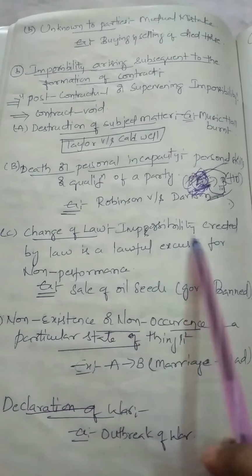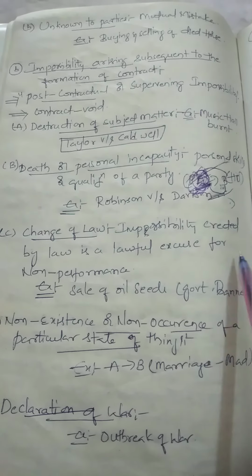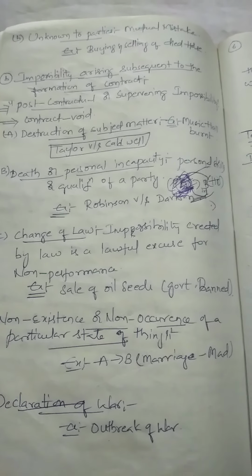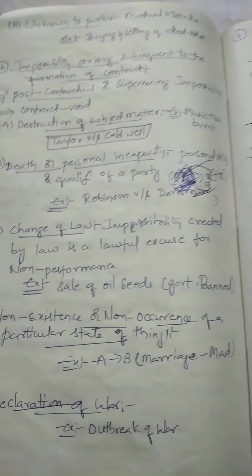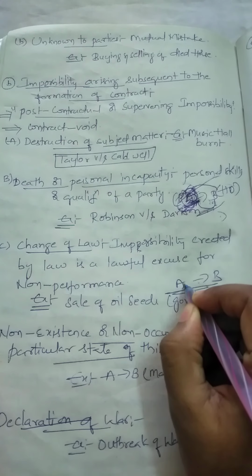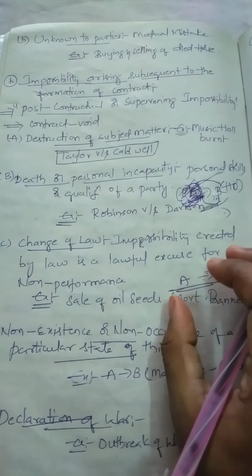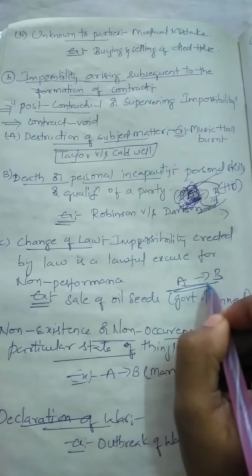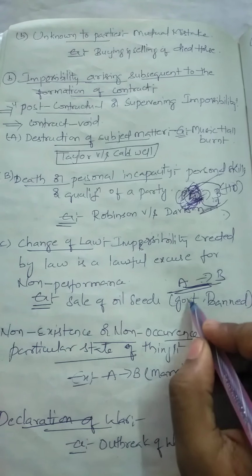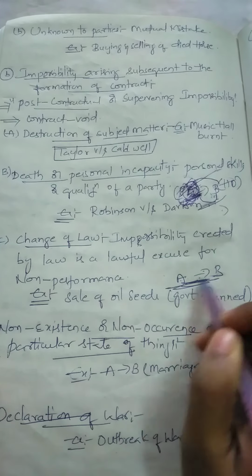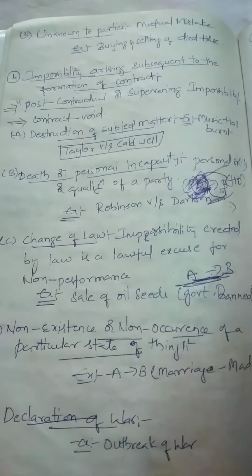Next one is change of law. Impossibility created by the law is a lawful excuse for non-performance, for example the sale of oil seeds. Whenever A and B, two parties, enter into an agreement, they do so according to the rule that exists at that time. But after they enter into the agreement, the rule has been changed.